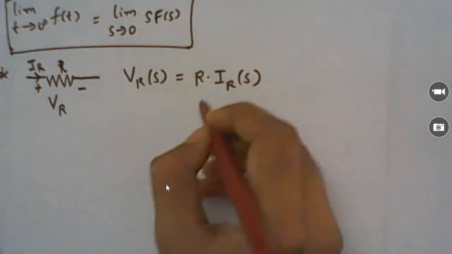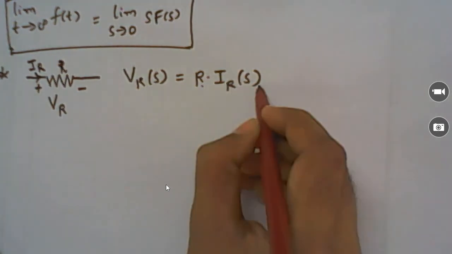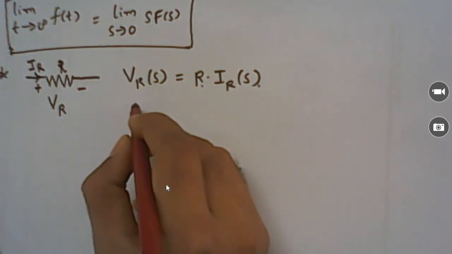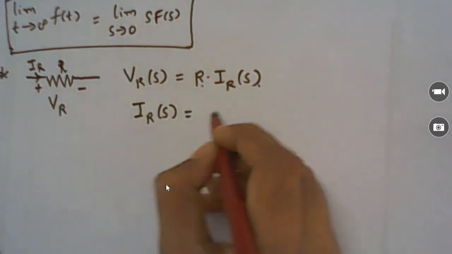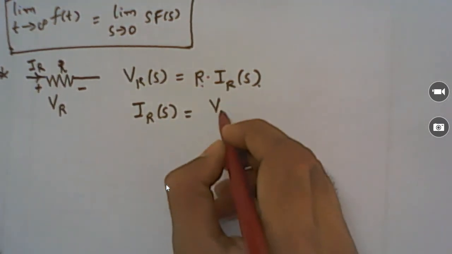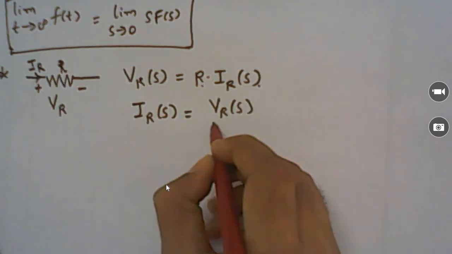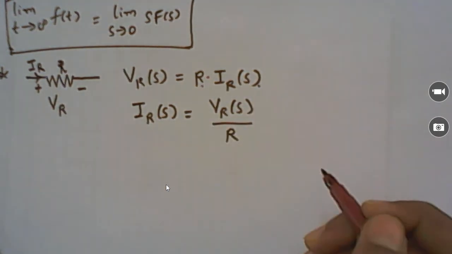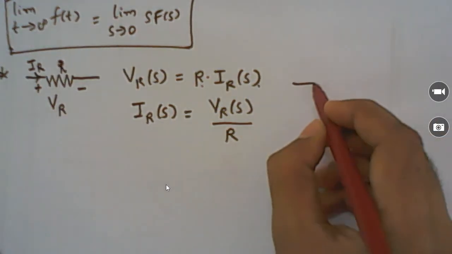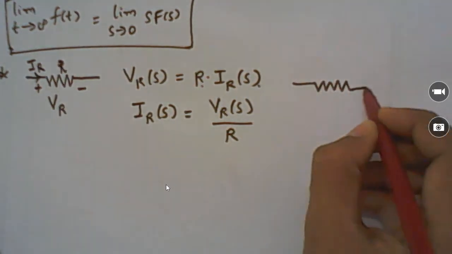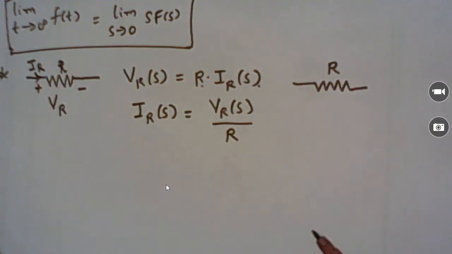So V_R(s) is equal to R into I_R(s). Also we can write the current passing through resistance as I_R(s) equals V_R(s) divided by R. So resistance in the S domain is as it is, the value of R we have to keep as it is.